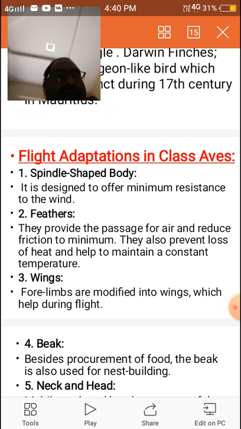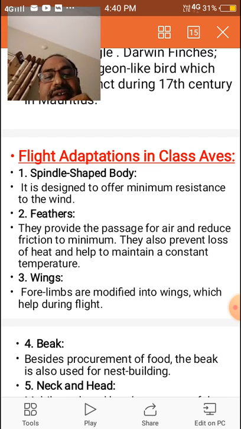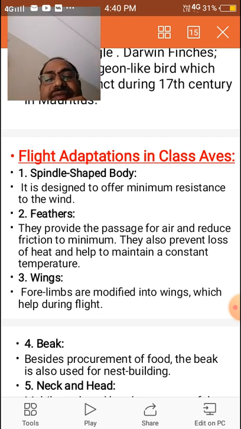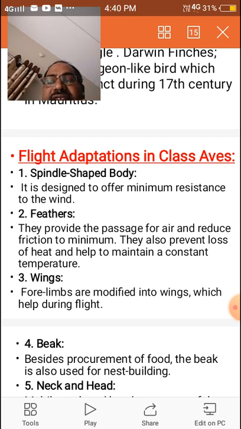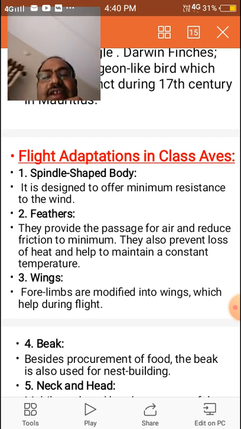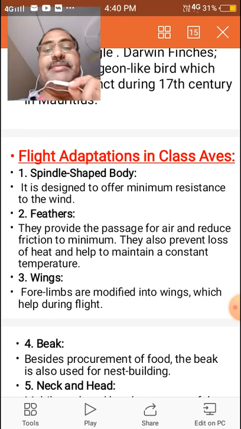These feathers are involved in maintaining body temperature, so they act as thermoregulators, and also reduce friction, prevent the loss of heat, and help maintain a constant temperature.